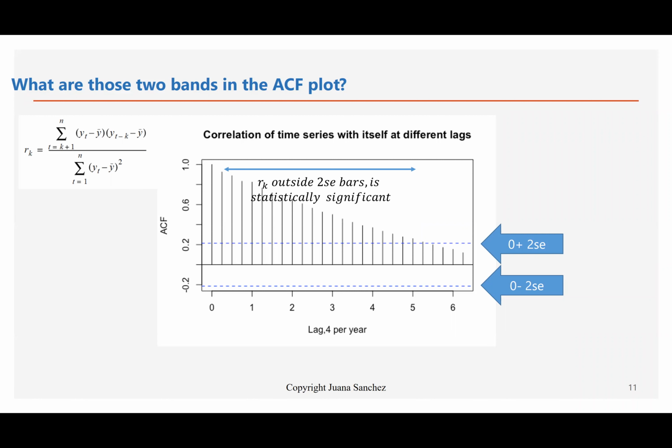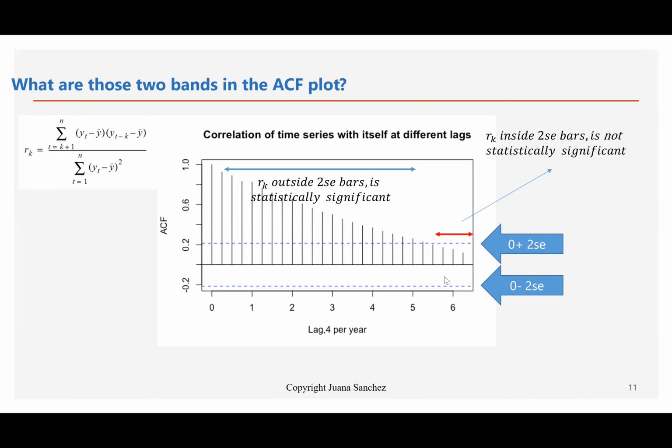So before we get there, what we do is the following. If we have a bar that is outside these 2 standard error bars, we say that the autocorrelation at that lag k is statistically significant. And if the autocorrelation, the heights of these bars, which represent r sub k's, is inside the bars, then we say that the r sub k inside those bars are not statistically significant.